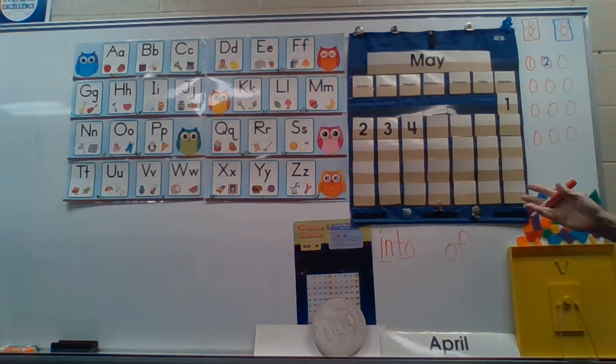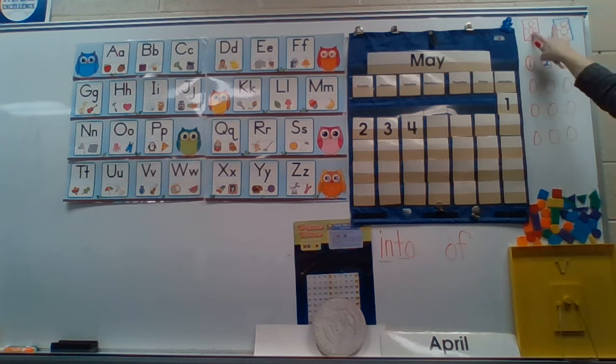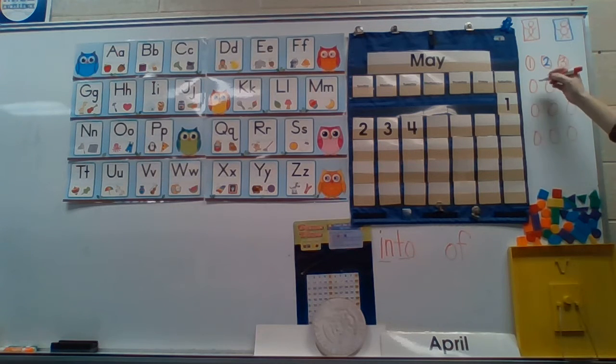They each have 1 cookie. Yep, that's their fair share, right? Now I give red another cookie. Oh, do they have the same amount now? No, red has 2 cookies and blue only has 1. So I'll give blue another cookie and then they'll have the same amount. They'll each have 2, right?